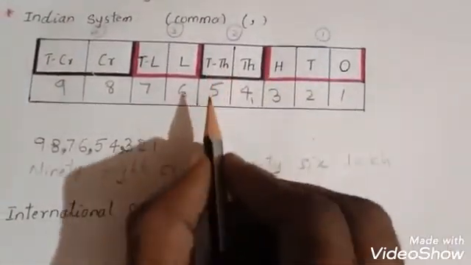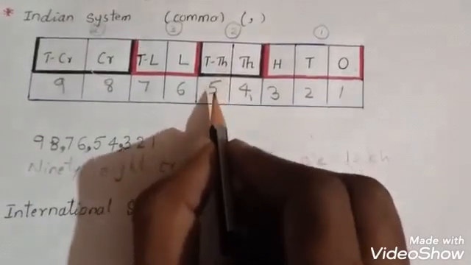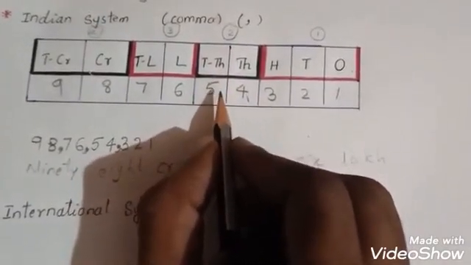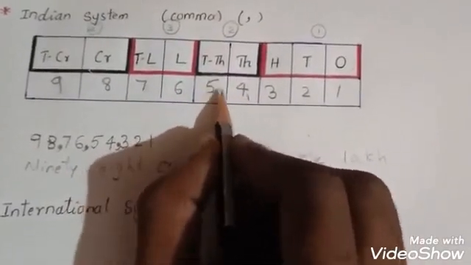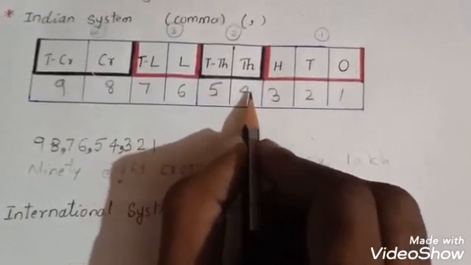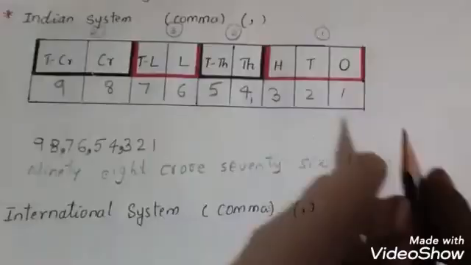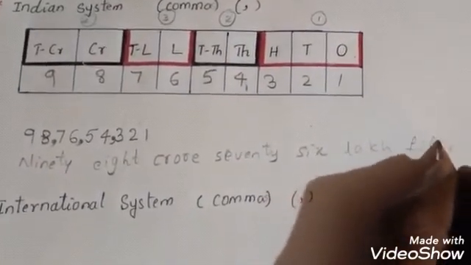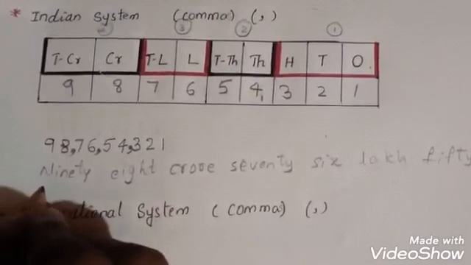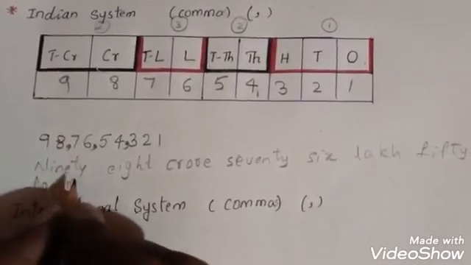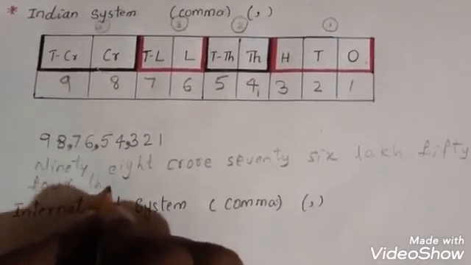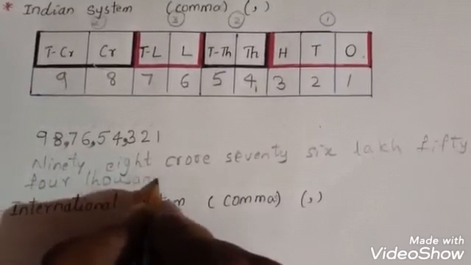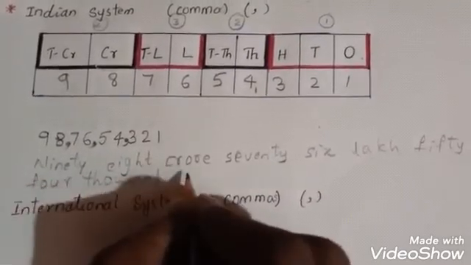Okay, and this is the third group. What is that group? In this group also two digits are there, that is 54. In which place? Thousands place. 54,000.